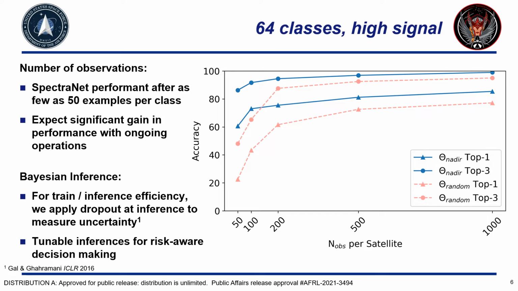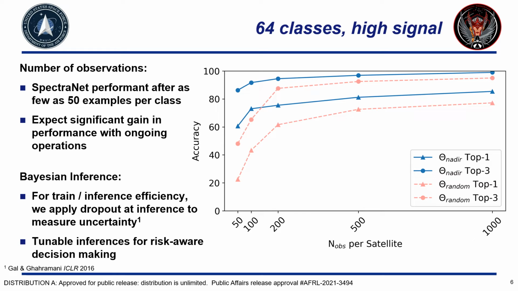Here we provide observational constraints on a large-scale SpectraNet deployment. In order to deploy a performant inference model, the sensor requires as few as 50 examples per class, and operators can expect significant gains in inference accuracy with ongoing operations and periodic retraining.